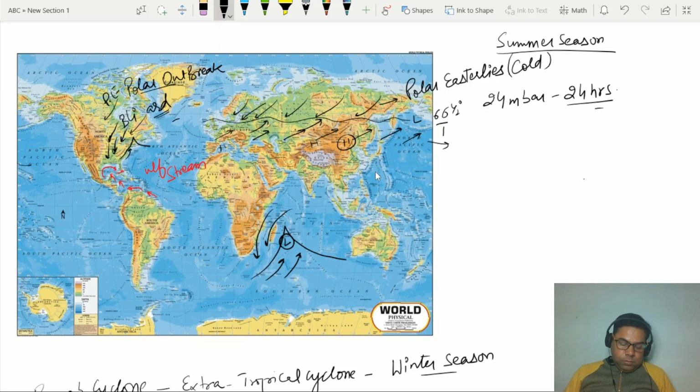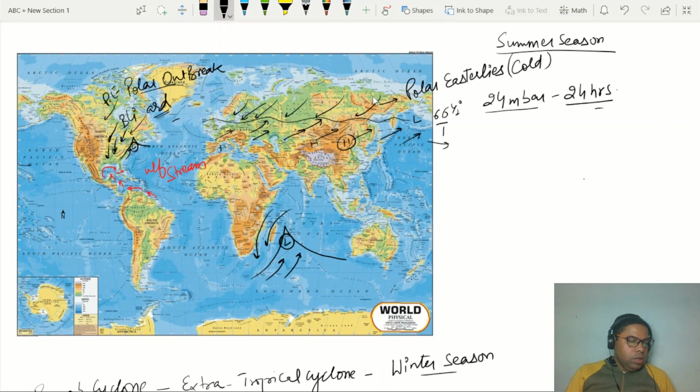Thereafter, their low pressure center has been intensified on the coast of USA. So this is the reason for the cyclonic effect. This 24 millibar pressure decrease within 24 hours is an indication of rapid fall in the pressure condition, right? And also these experts in the USA have said this process is an extratropical condition, right?